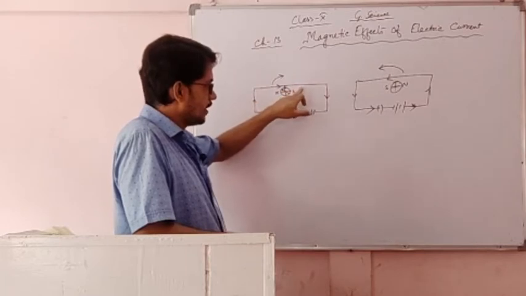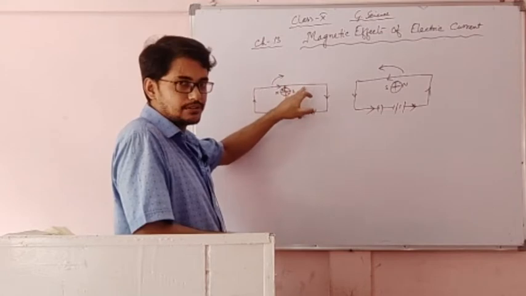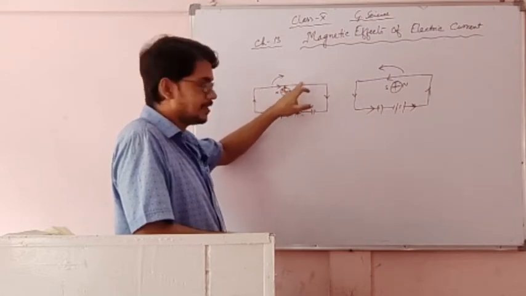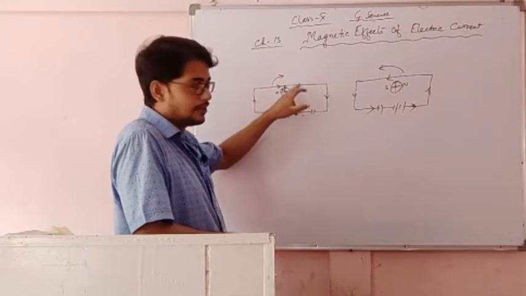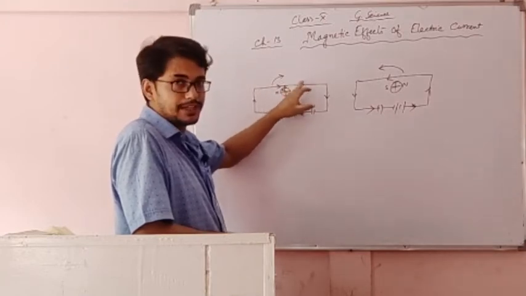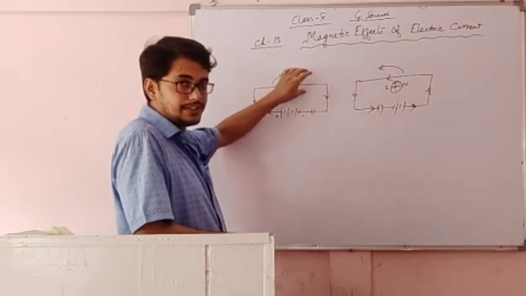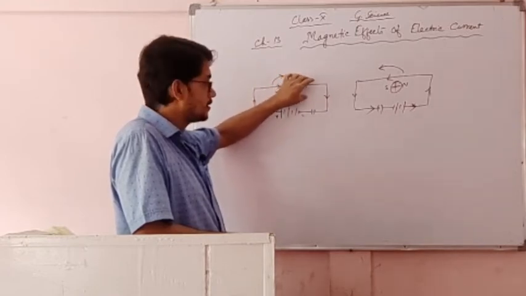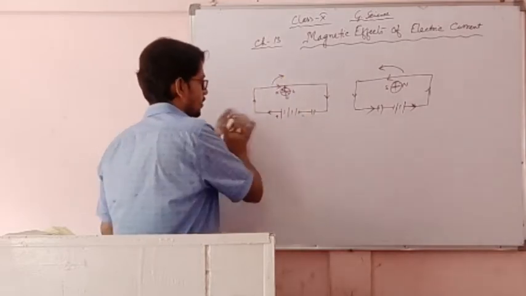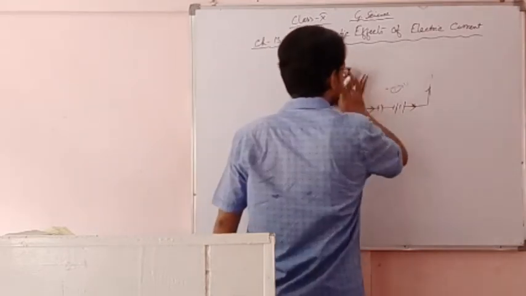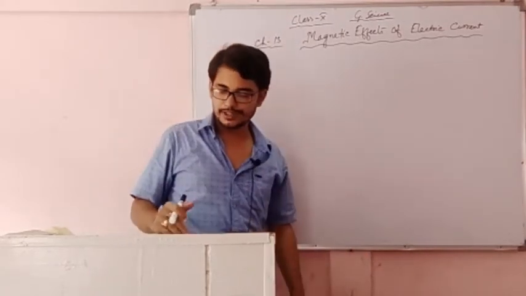When the current is passing through this wire, it becomes a current carrying conductor, and since it behaves like a magnet, it also has magnetic lines of force. Now, if it has magnetic lines of force, what is the direction of those magnetic lines of force? There the question arises. And after that, Maxwell gives one law.